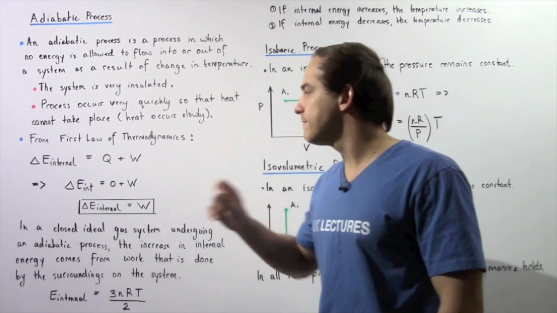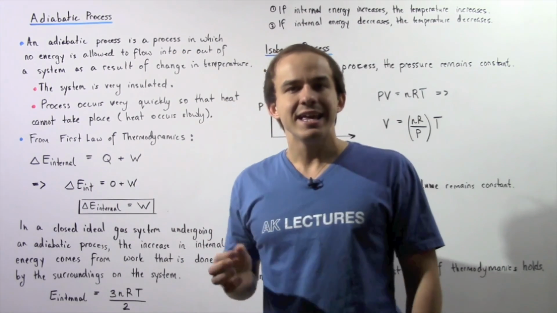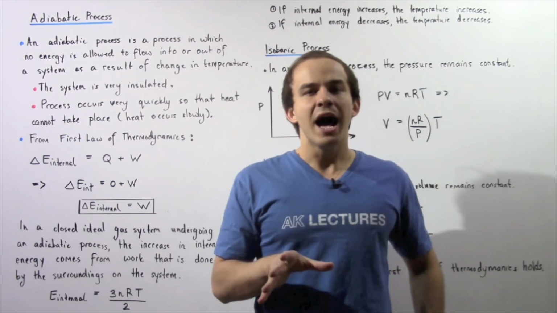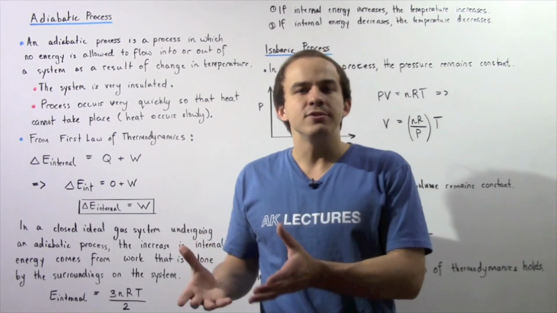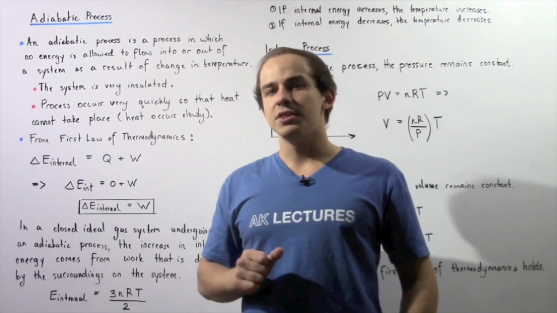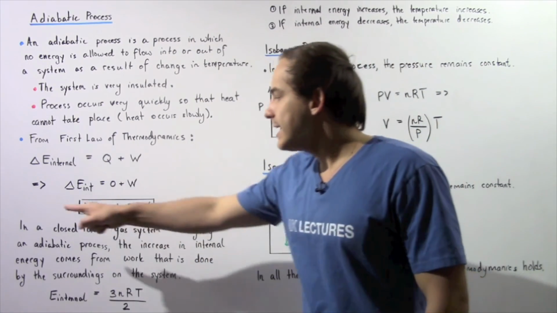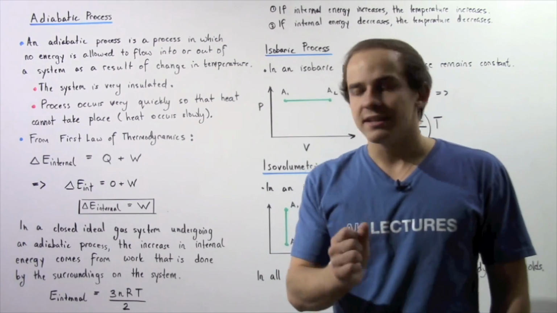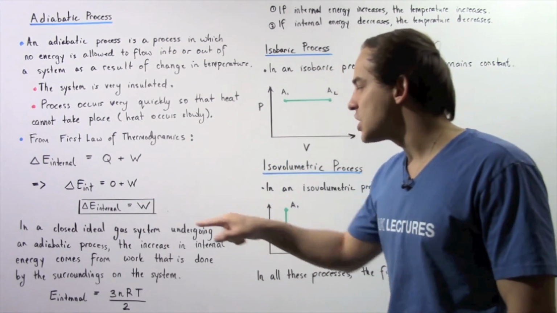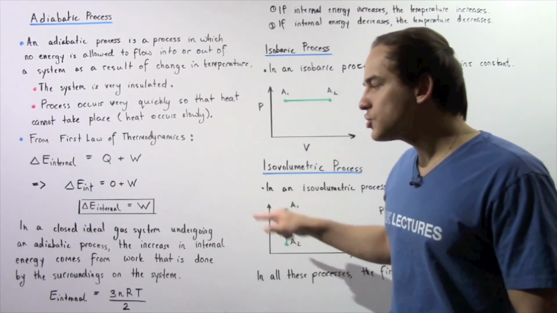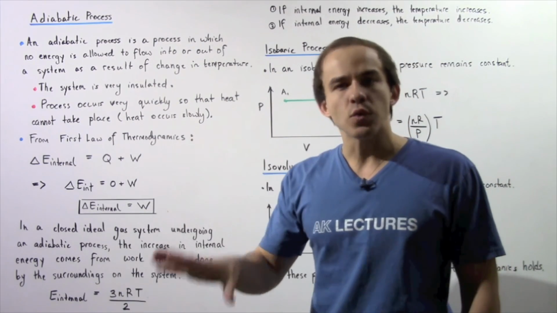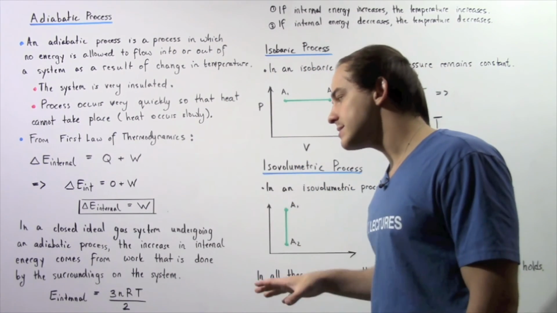And likewise, if there is a decrease in internal energy of our gaseous system, that implies that the loss of energy comes as a result of the work done by the system on the surroundings. Once again, in a closed ideal gas system that is undergoing an adiabatic process, the increase in internal energy comes from the work that is done by the surroundings on the system.